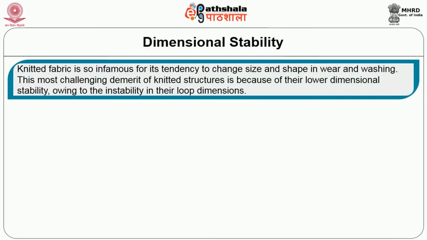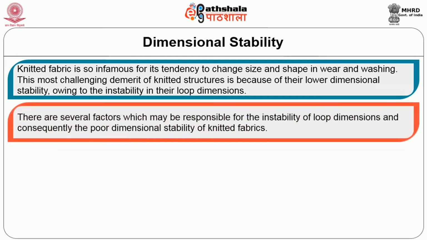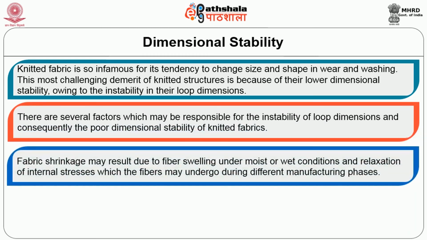Knitted fabric is so infamous for its tendency to change size and shape in wear and washing. The most challenging demerit of knitted structure is their lower dimensional stability, owing to instability in their loop dimensions. There are several factors which may be responsible for the instability of loop dimensions and consequently the poor dimensional stability of knitted fabrics. Fabric shrinkage may result due to fiber swelling under moist or wet conditions and relaxation of internal stresses which the fibers may undergo during different manufacturing phases.